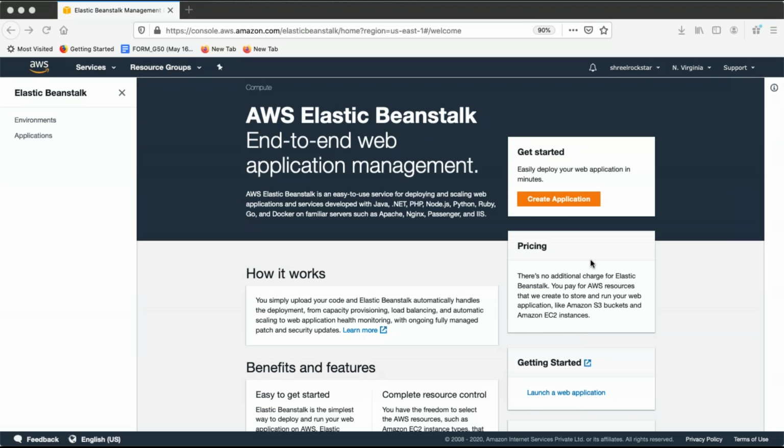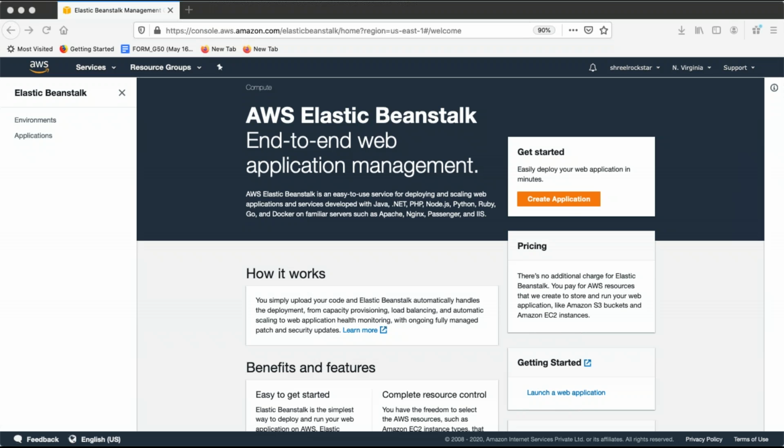What is Elastic Beanstalk and how is Elastic Beanstalk working? What is the benefit of Elastic Beanstalk? Elastic Beanstalk is, I would say, a managed service from AWS where we can see how this service works and how we can take benefit of managed services.